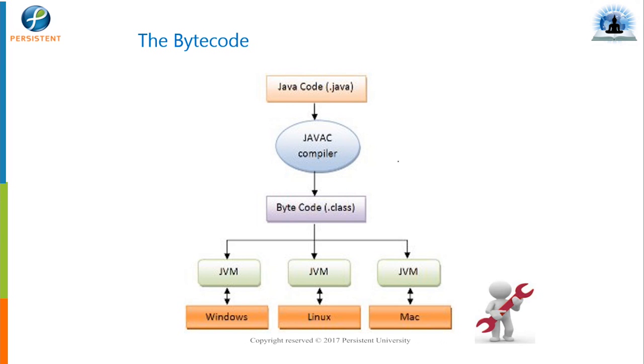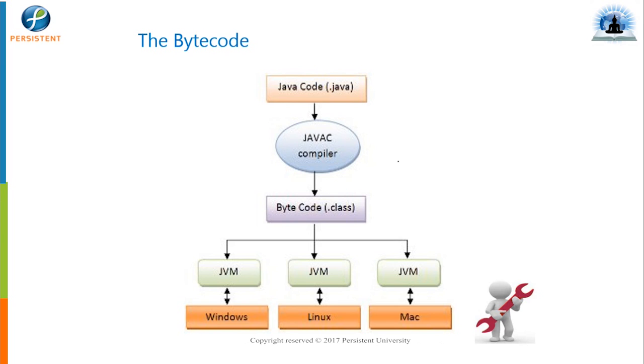To listen to songs, what we need is a media player. The same way, to run Java, what we need is a JVM. The JVM is just software installed on your operating system which understands these .class files, or bytecode files. JVMs are platform dependent.